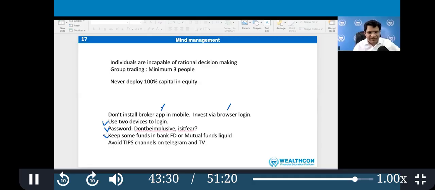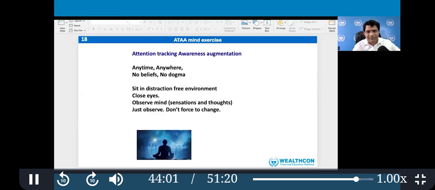Maybe keep some funds in the bank and mutual fund liquid, which is not immediately available for buying. For example, if you buy a mutual fund liquid fund, they will give you money the next day. So by that time, your impulse will go. Avoid tips channels or TV and Telegram channels. They spread the fear. You might have seen on the WealthCon channel, since the last 2 months, market everywhere, everyone was selling, sell, sell, sell, panic, panic, doom, doom. We say boom, boom, boom, buy. Okay, these are the mind management tricks.